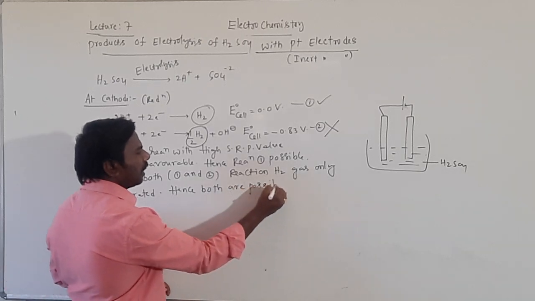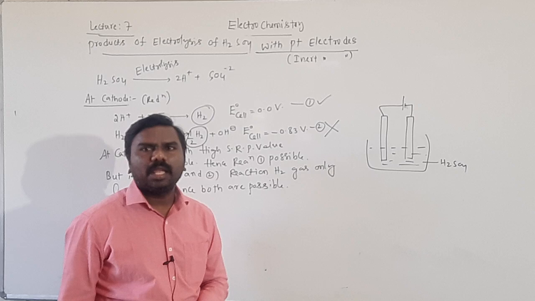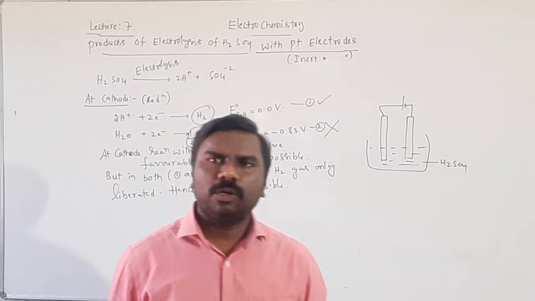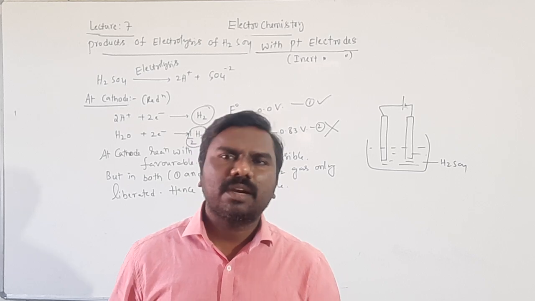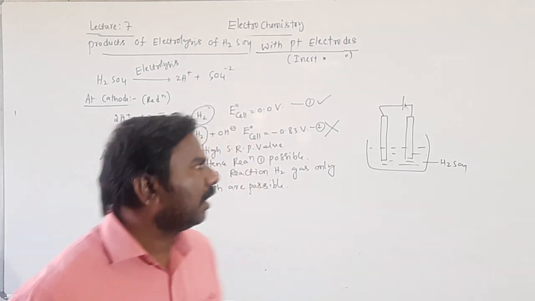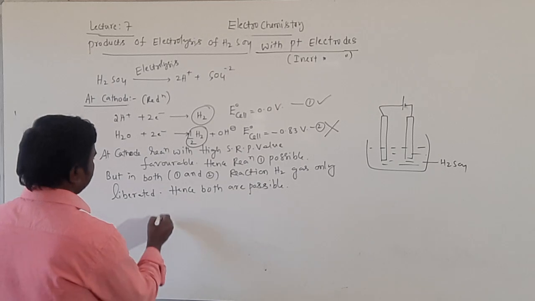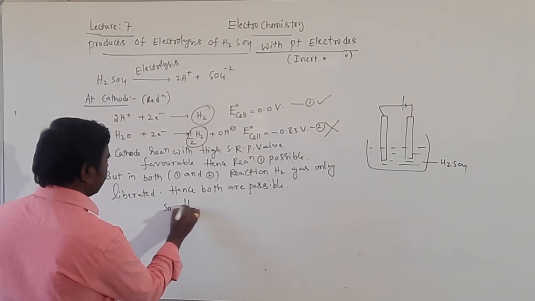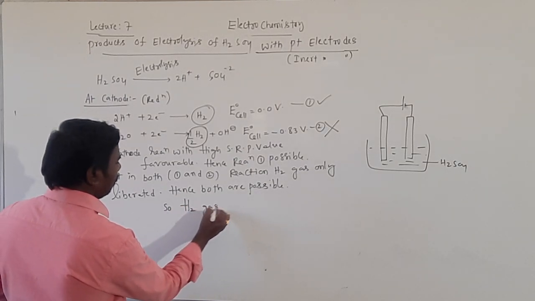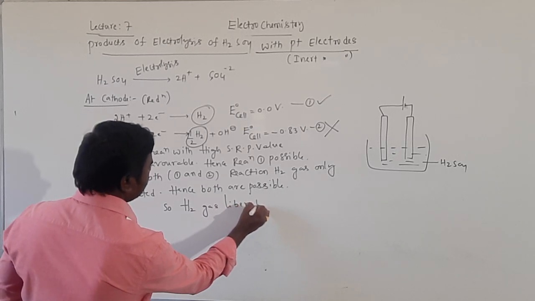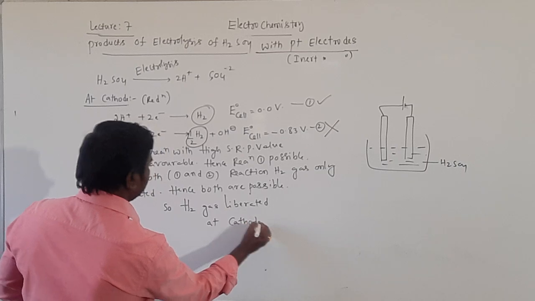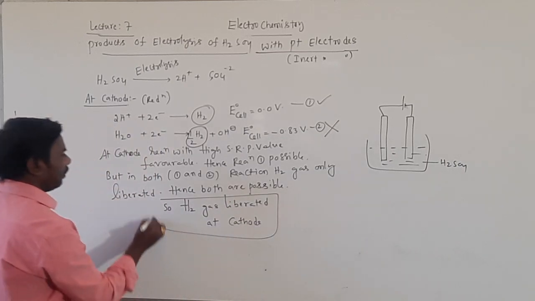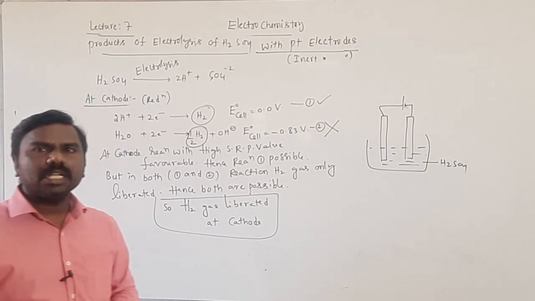If the water reaction or H plus reaction happens, commonly the gas liberated is hydrogen gas, hence both are favorable. So hydrogen gas is liberated at cathode, no confusion, students, right.